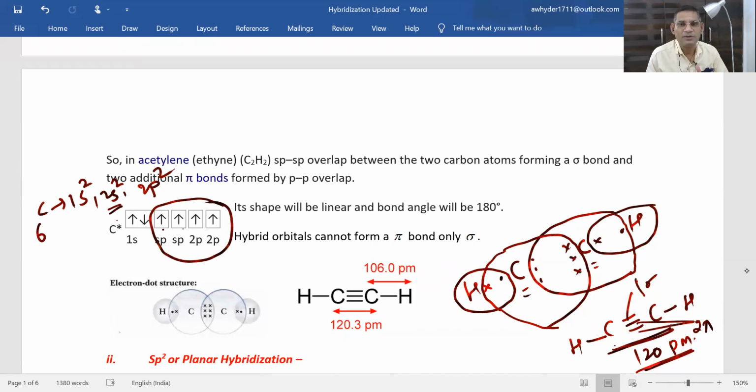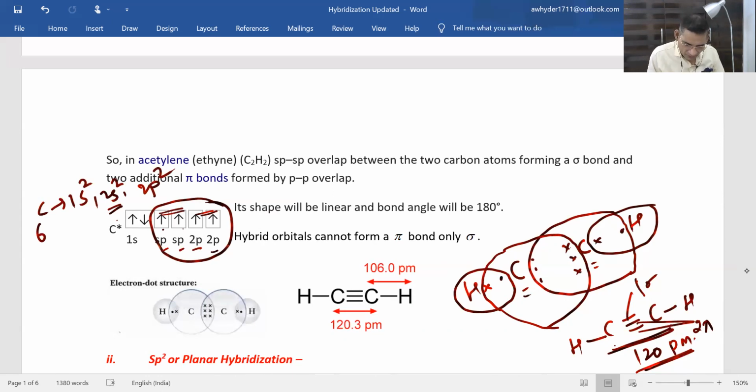They will combine together to form sp hybridized orbitals, 2 sp hybridized orbitals, and the remaining 2 p atomic orbitals will be there. These 2 sp hybridized orbitals will be forming sigma bonds, and these 2 p atomic orbitals will be forming pi bonds. As we know, in hybridization, we will never consider pi bonds. We will consider only sigma bonds.